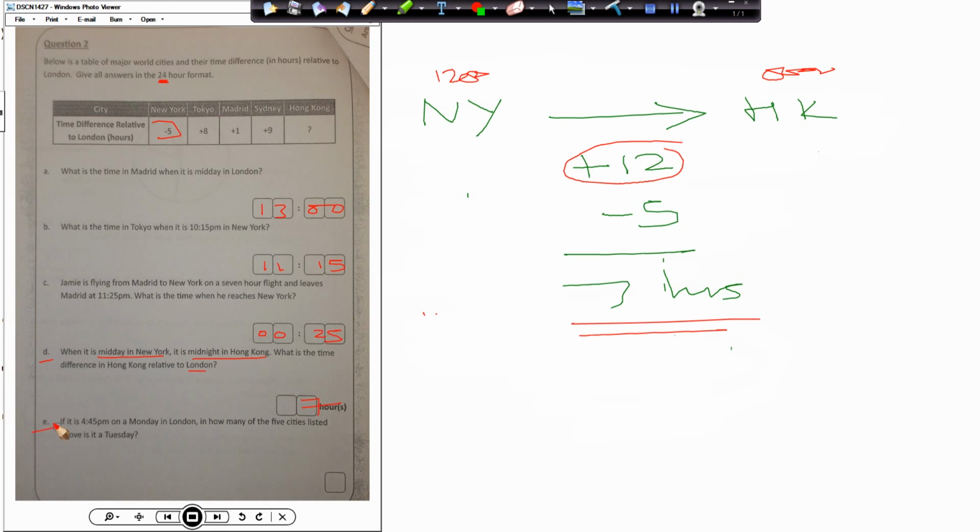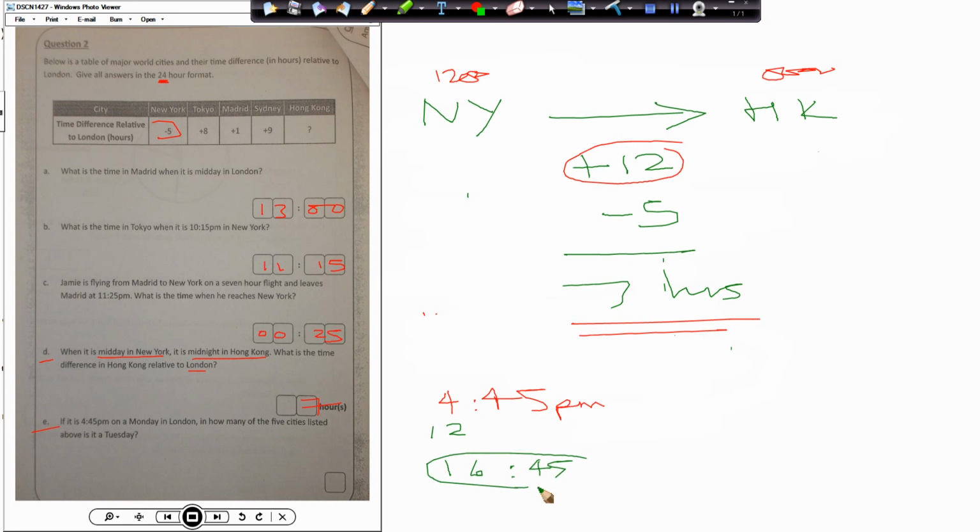Next question, part E. If it is 4:45 PM on a Monday in London, how many of the 5 cities listed above is it a Tuesday? So we've got 4:45 PM. Now what's the time in 24-hour clock? Quickly change to the 24-hour clock. 16:45. So we add another 12. That's 16:45 in 24-hour clock.